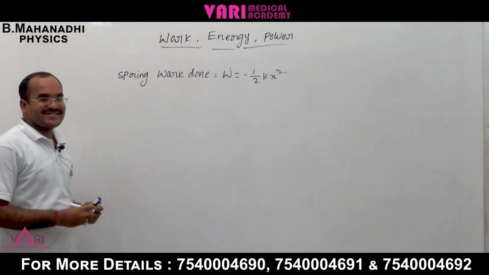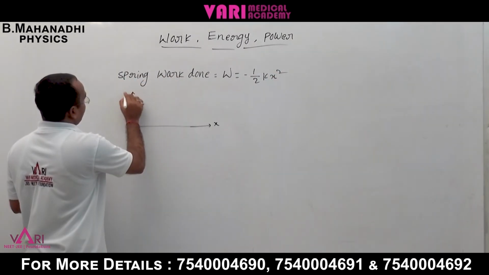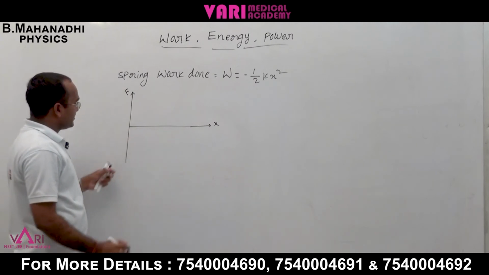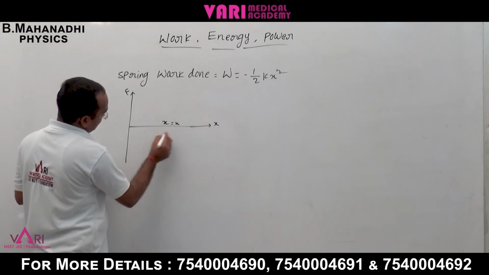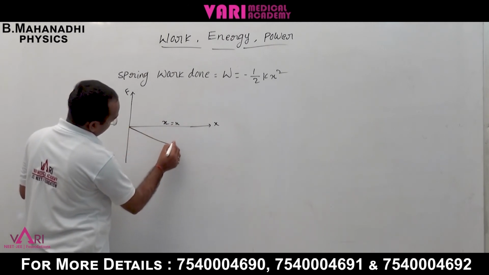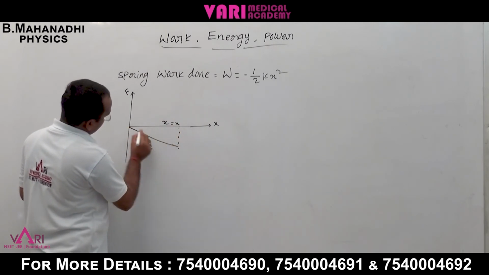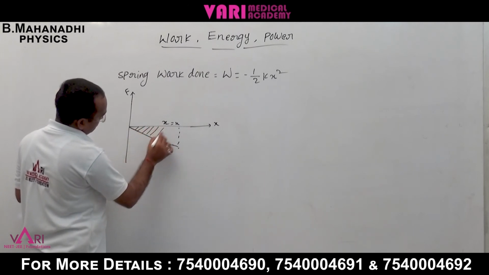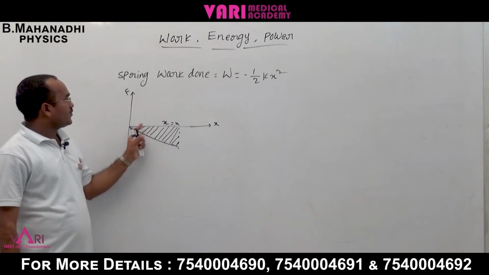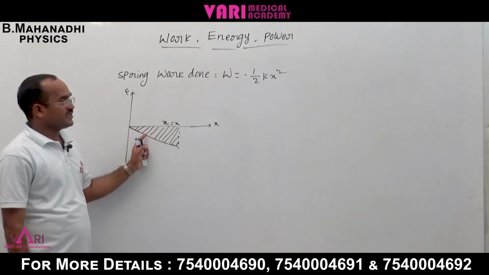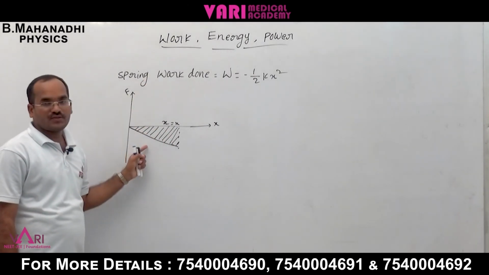How do we represent this graphically? Here the force is initially 0, and at some distance x it reaches its value. This area is the explanation of the work done by the spring.